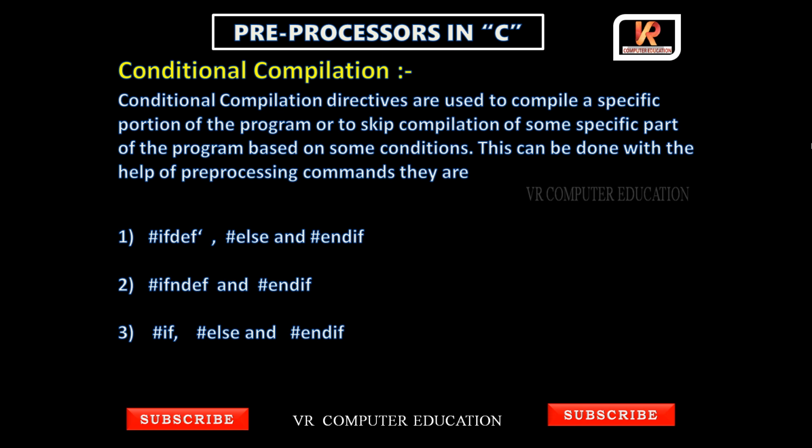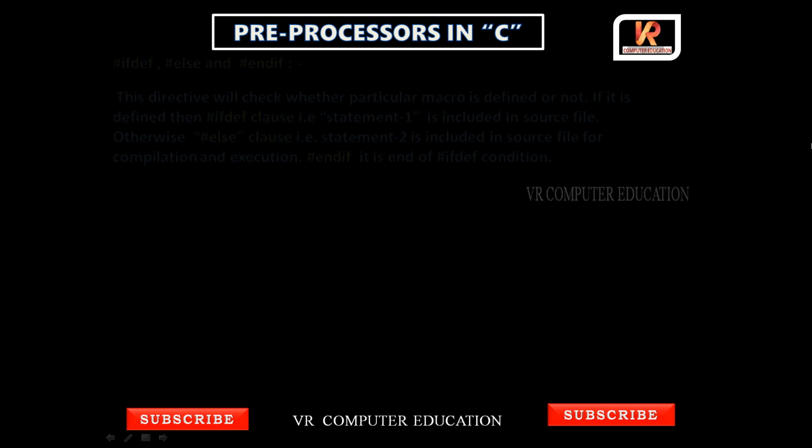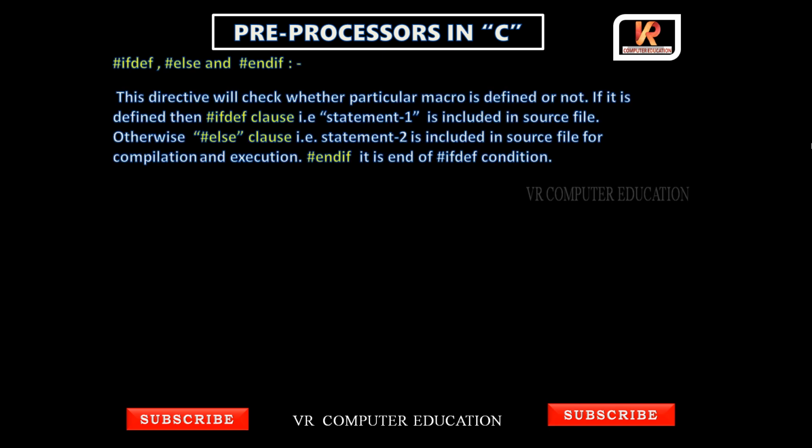So these are the three conditional compilation directives. Let us see them one by one with example programs. First, #ifdef, #else and #endif. This directive checks whether a particular macro is defined or not. If the macro is defined, then the #ifdef clause, that is statement 1, will execute or be included in the source file.